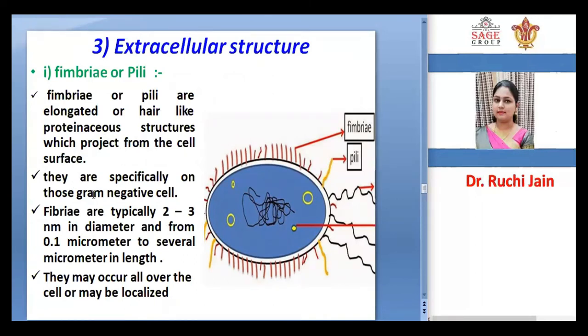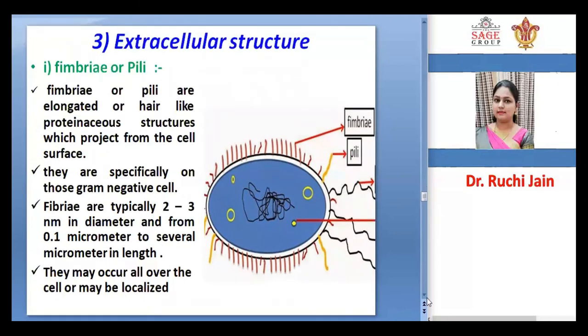They are found specifically on gram-negative cells, and fimbriae are typically 2 to 3 nanometers in diameter and from 0.1 micrometer to several micrometers in length. They may occur all over the cell or may be localized.